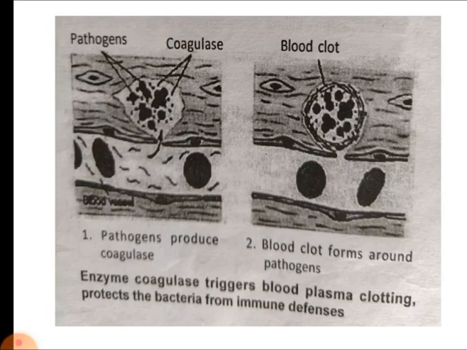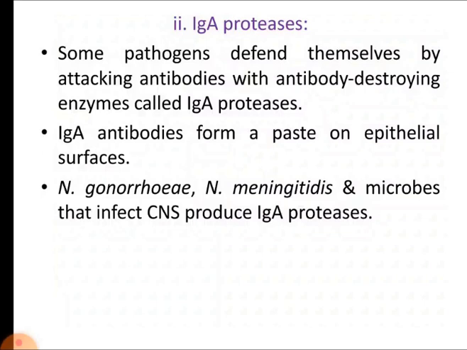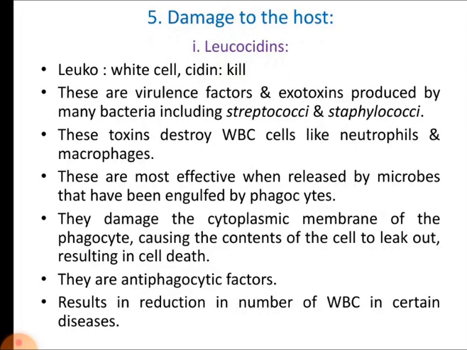Here we can see that the pathogen is there, which produces the coagulase enzyme, and there is a formation of blood clots. Now these blood clots will give protection to the staphylococci. The barrier around the staphylococci will be formed, and due to the presence of these blood clots around staphylococci, it will prevent phagocytosis.